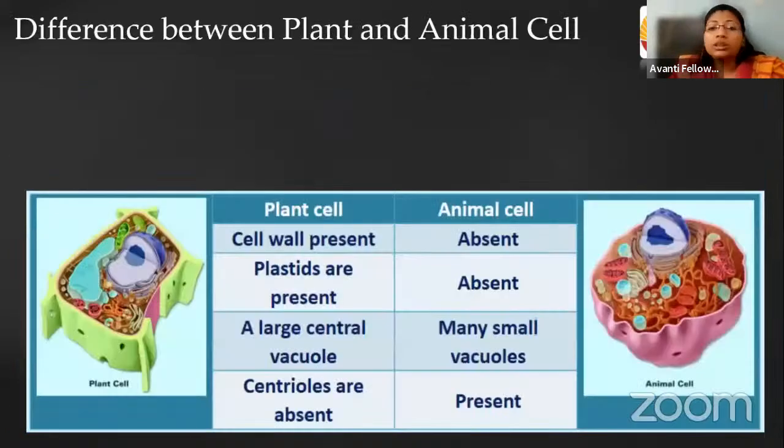Okay. So these are the differences we have studied: the plant cell has a cell wall, animal cells do not. The plant cells have a larger vacuole, whereas the animal cells also have vacuoles, but they are larger in number and smaller in size. Whereas in plant cells, the centrioles are not present for cell division, whereas in animal cells, these centrioles are present.